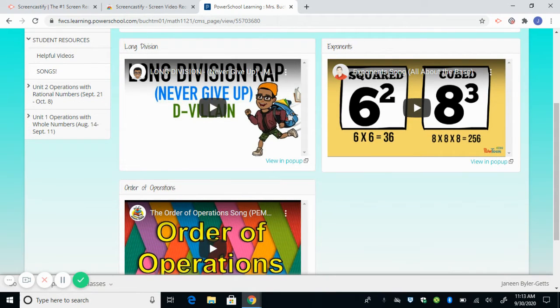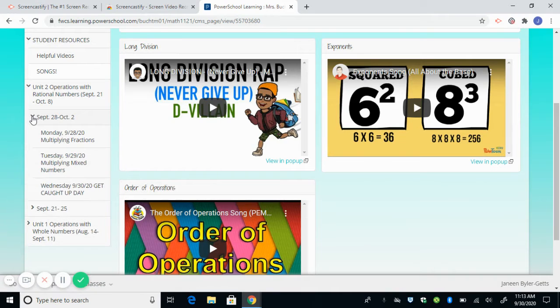Now I'd like to show you what a daily page looks like for us. So right now we're working on Unit 2. We just finished up Unit 1. I always put the newest things at the top. So you will click this down. This is this week's instruction. Again, we click the caret or the arrow, and we're going to just take a look at Monday of this week. So I'm going to click on Monday.